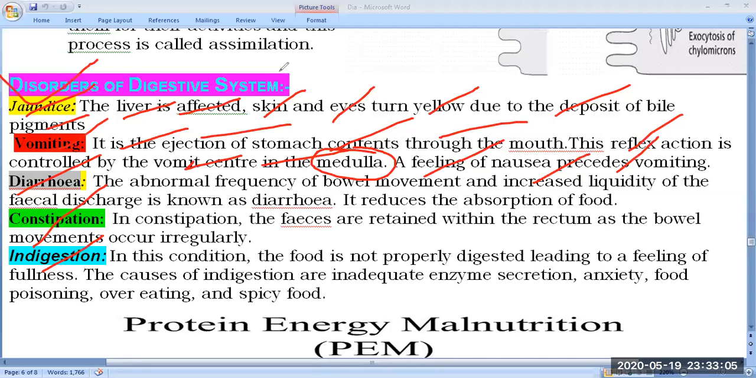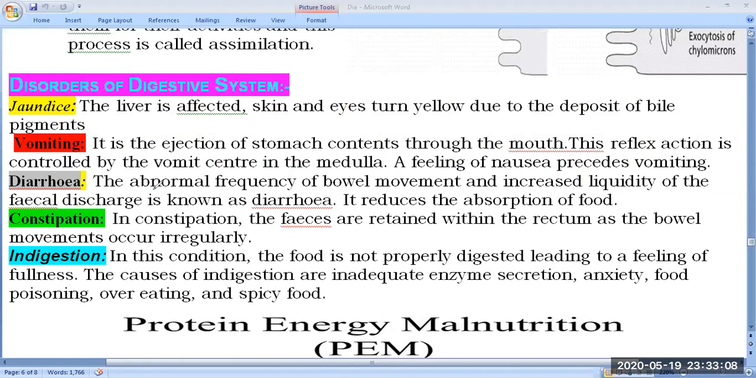The next disease is diarrhea. What is diarrhea? It is an abnormal frequency of bowel movements and increased liquidity of the fecal discharge. The large intestine absorbs water as well as removes fecal matter. During diarrhea, which may be caused by bacterial, viral, or other infections, water cannot be properly absorbed from the fecal matter.